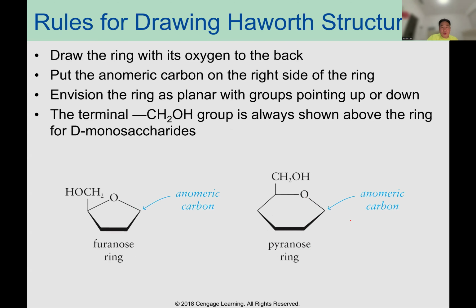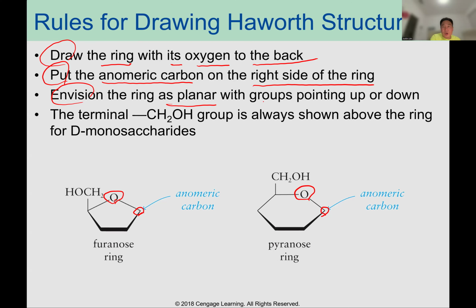The rules for drawing Haworth structures: draw the ring with the oxygen at the back, and put the anomeric carbon on the right side of the ring. Next, envision the ring as planar with groups pointing up or down.